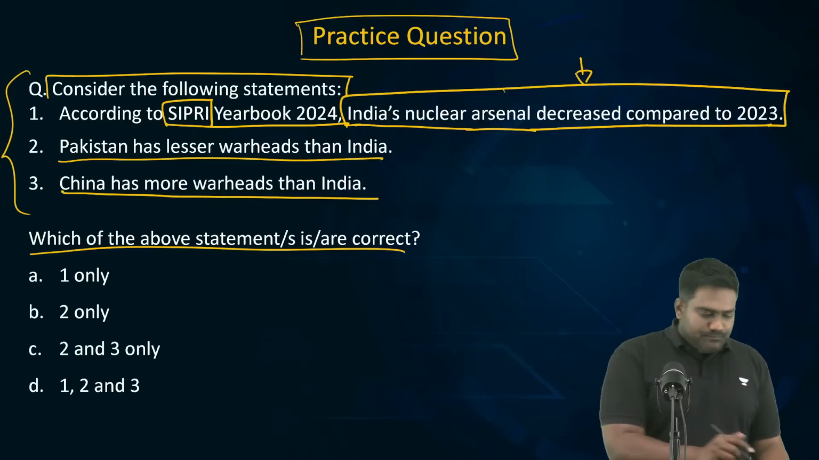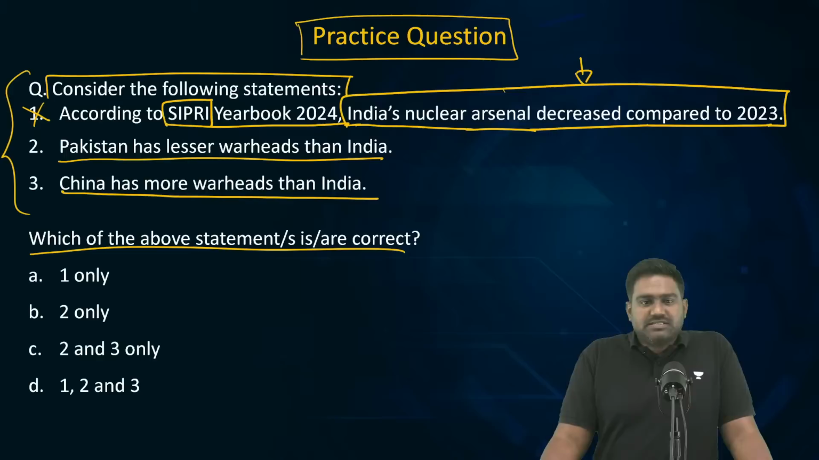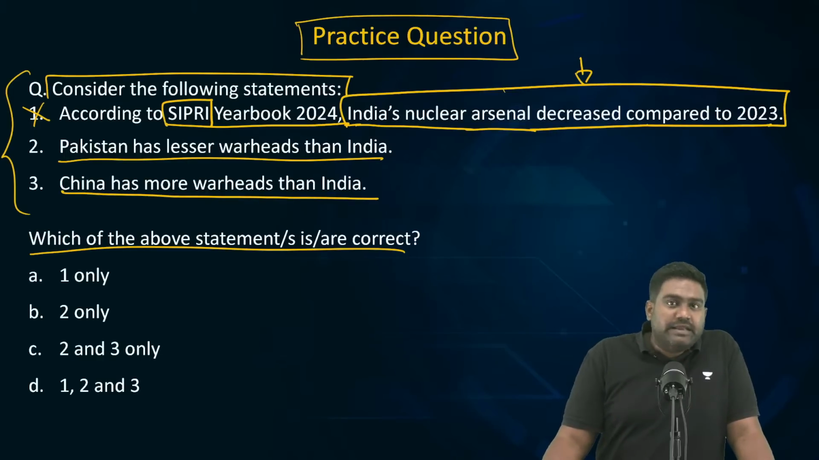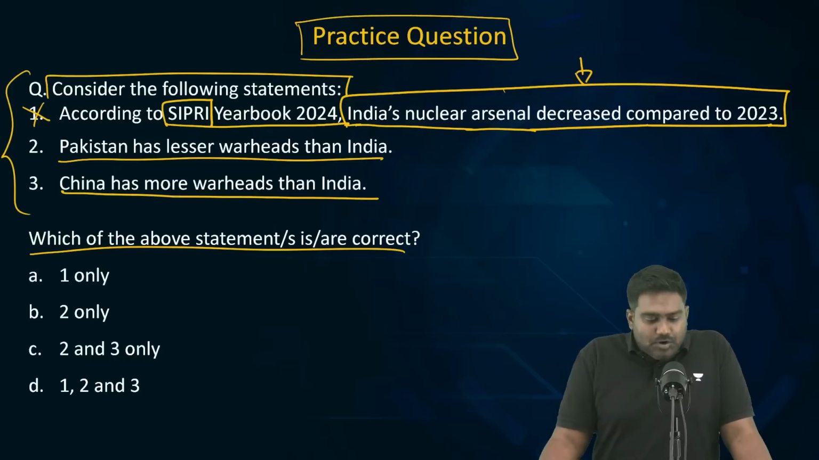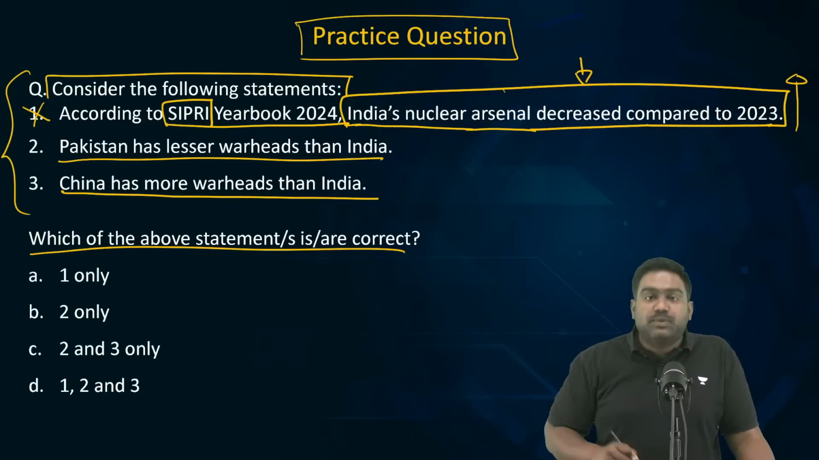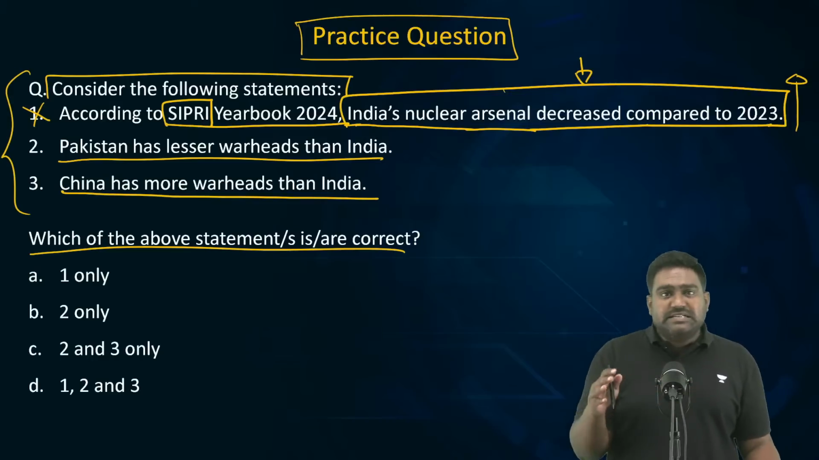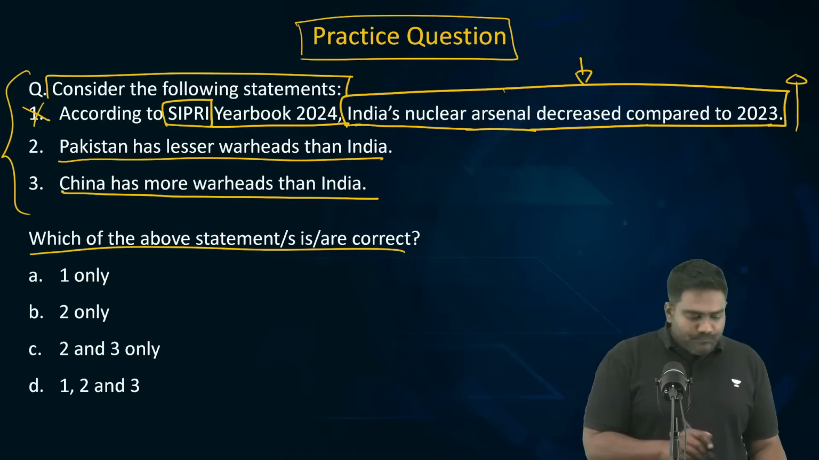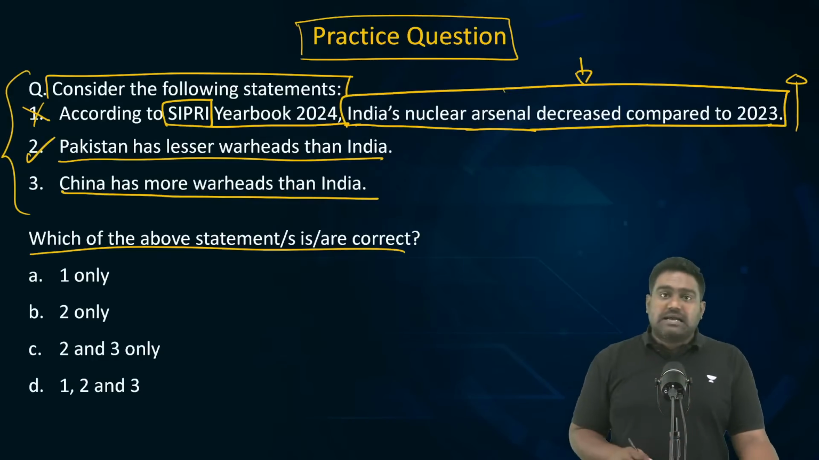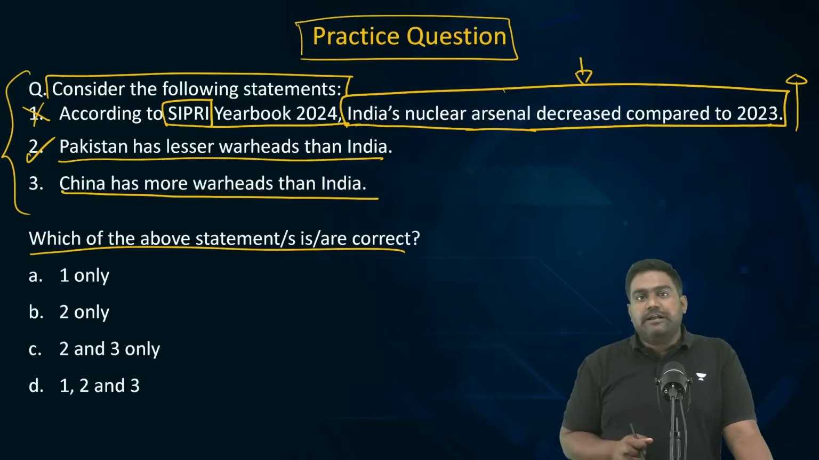Statement number one is wrong. Statement one is incorrect. India's nuclear arsenal has slightly increased in 2024. We have produced new nuclear warheads. There has been an increase in the number of warheads with India. It's not a decrease, it has increased. Statement one is wrong. Statement two is correct. Pakistan has lesser warheads than India.